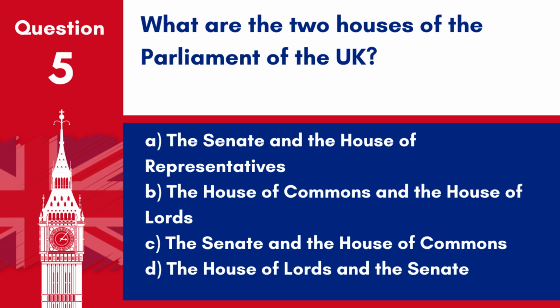Question 5. What are the 2 houses of the Parliament of the UK? A. The Senate and the House of Representatives. B. The House of Commons and the House of Lords. C. The Senate and the House of Commons. D. The House of Lords and the Senate. Answer. B. The House of Commons and the House of Lords. These are the 2 houses that make up the bicameral UK Parliament.